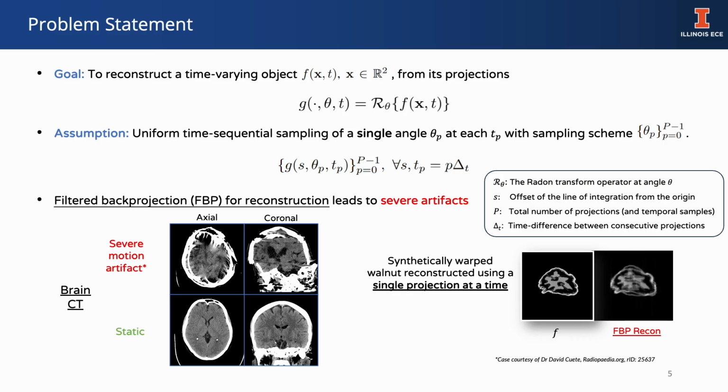The acquired data are the set of projections G obtained with uniform time sequential sampling using the Radon transform. If the object was static, it could be reconstructed using filtered back projection. However, inconsistent time sequential projections lead to severe artifacts.